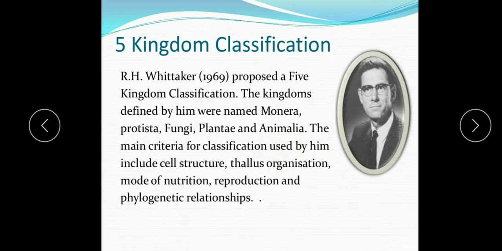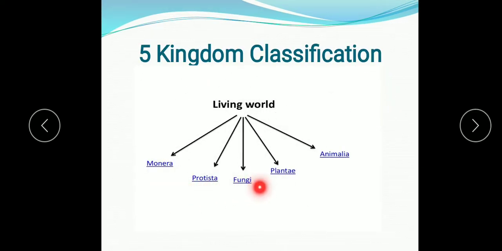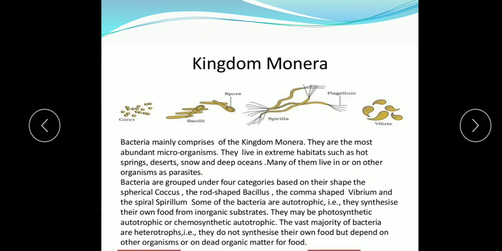So understood, children? This is the description of the 5 kingdom classification in brief. Now this 5 kingdom classification, Monera, Protista, Fungi, Plantae and Animalia, we are going to study in detail. Here we will study each of the kingdoms with the salient features as per the syllabus, the structure, and if it is asked, the classification. So we will start with the kingdom Monera.